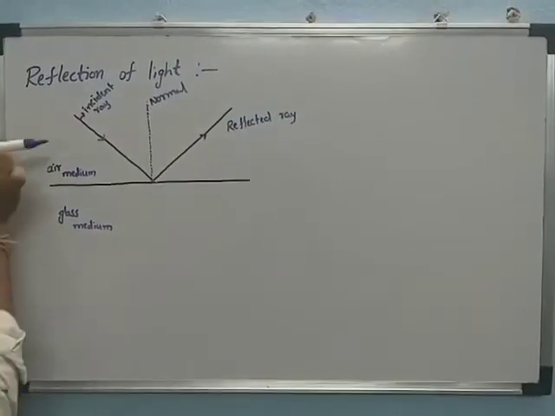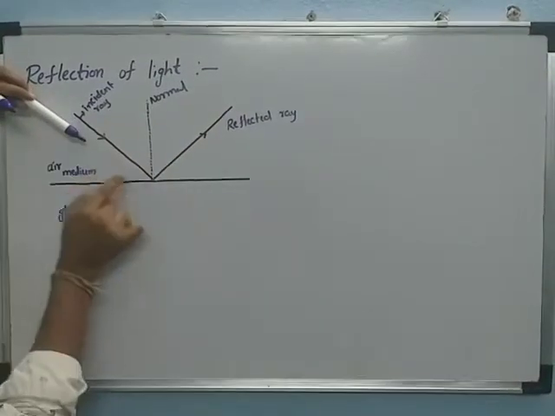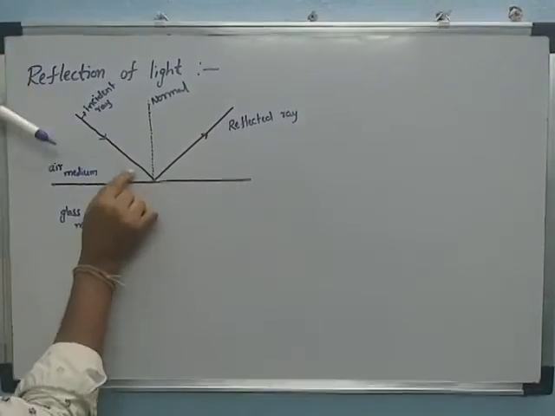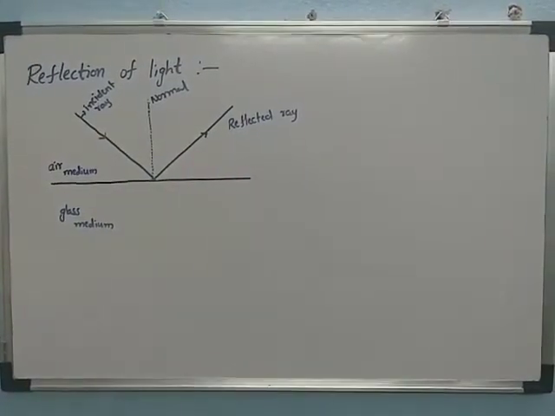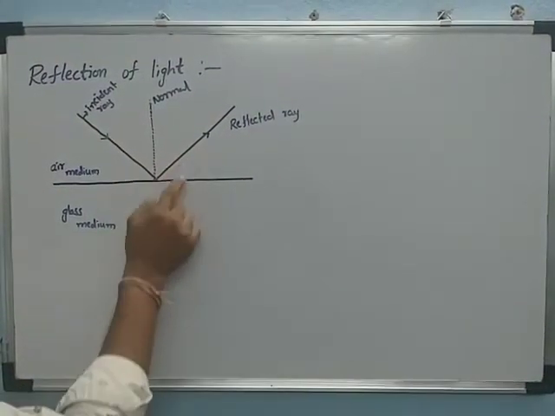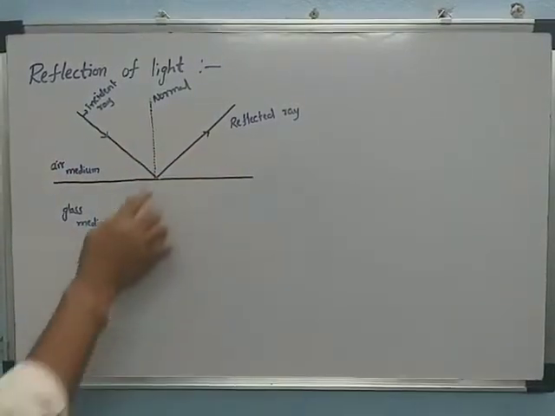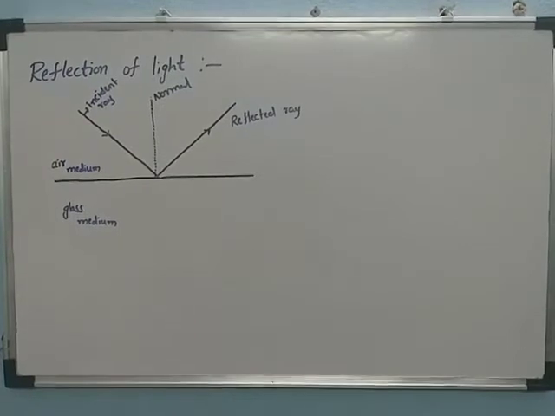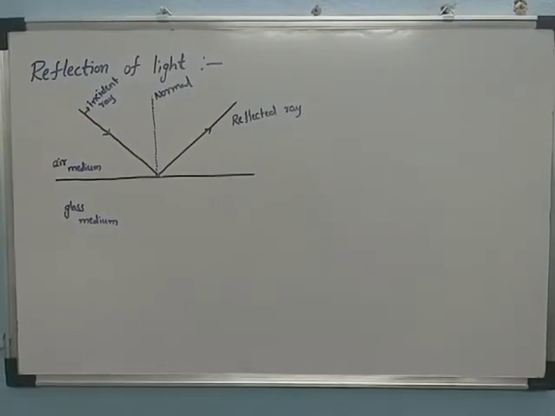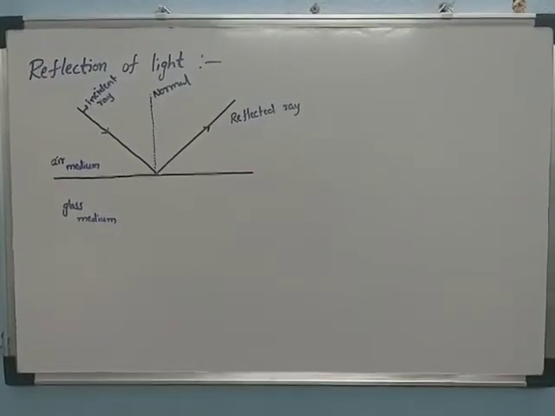When an incident ray is incident on the separating surface of two mediums, it is reflected back into the same medium. The same medium, the air medium, is where it returns. That light is called the reflected light, or the reflected ray.